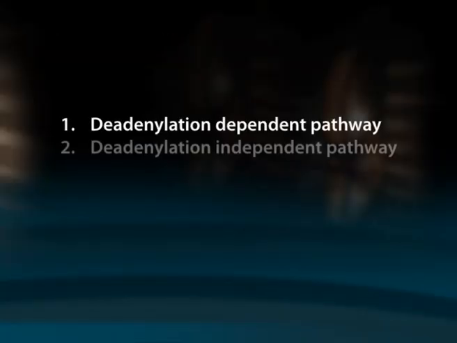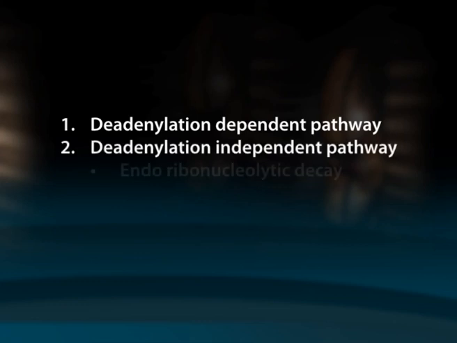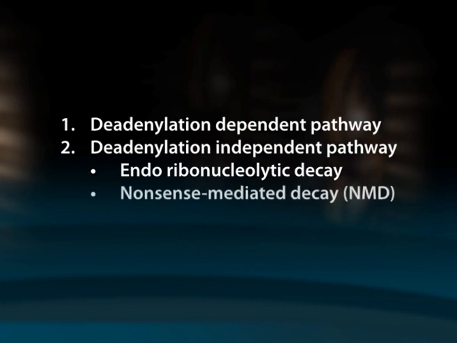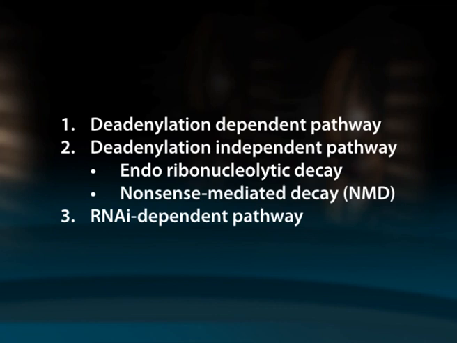De-adenylation dependent pathway, 2. De-adenylation independent pathway, which is further subdivided into endoribonucleolytic decay and nonsense mediated decay or NMD, 3. RNAi dependent pathway. Let us now discuss each of these pathways.